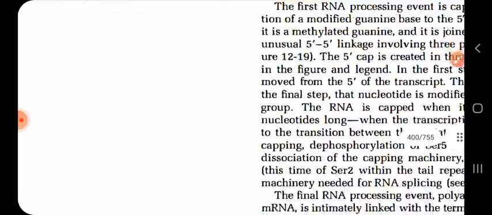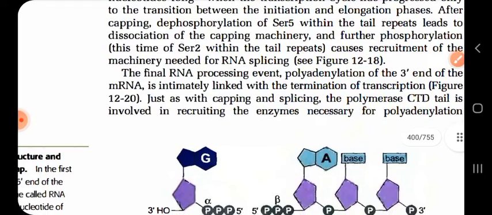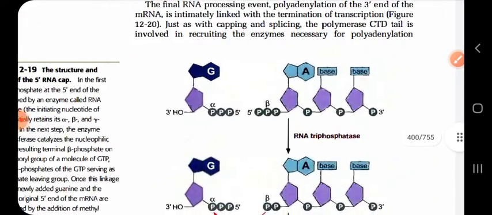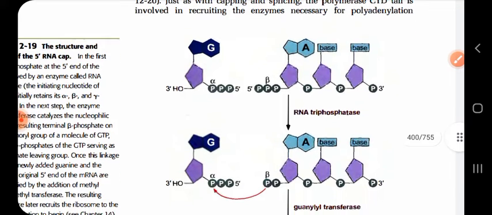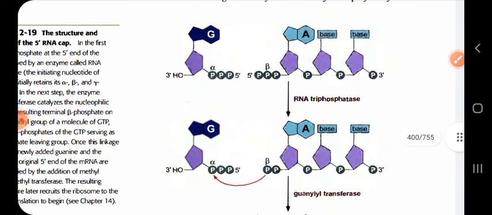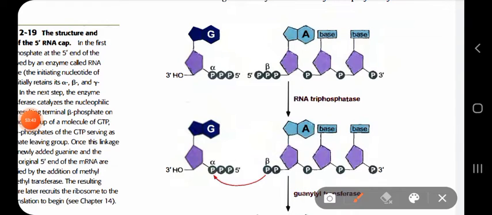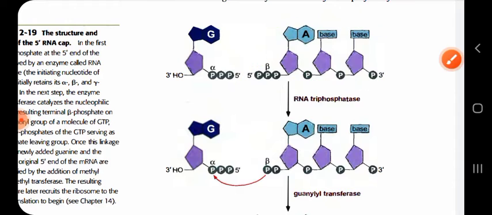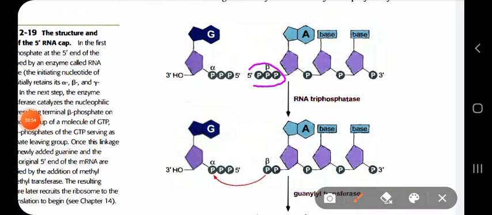So let us go to the RNA processing. Well, the first is your 5 prime cap formation. If you see the 5 prime cap formation, you can see the picture. In the first step, this is your RNA. This is the 5 prime end of your RNA, and at the extreme 5 prime end you can see three phosphate groups are present.